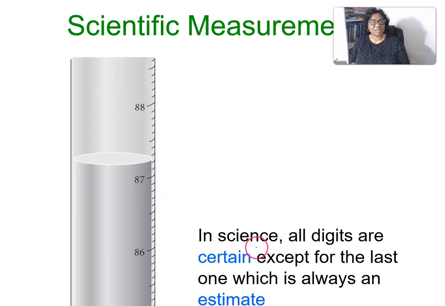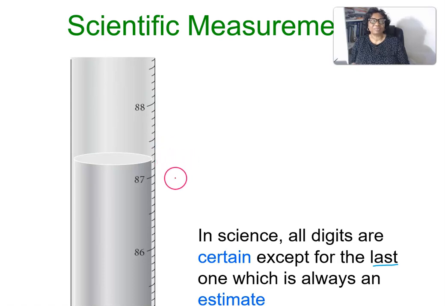So in science, all digits are certain, except for the last digit, which is an estimate. All digits are certain except for the last digit, which is an estimate.